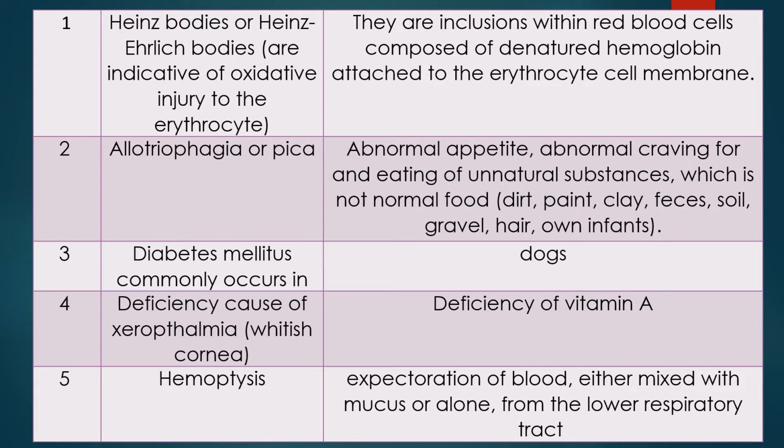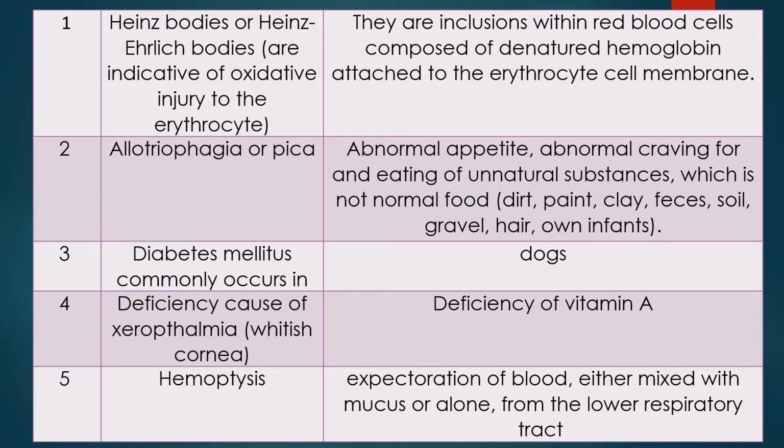Question 3. Diabetes mellitus commonly occurs in which species of animal? Answer: the dogs are the most sufferers. In other species it also occurs, but very less.